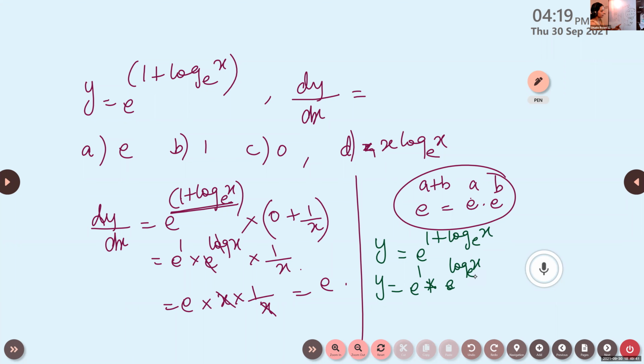E raised to a plus b means it is e raised to a into e raised to b. So e and log will get cancelled, and we'll get x. So y is equal to e into x. What will be dy by dx? It is e, isn't it? E is a constant and the derivative of x is 1. So either we can find the derivative and simplify, or in the beginning itself we can apply the property: e raised to a plus b is e raised to a into e raised to b.